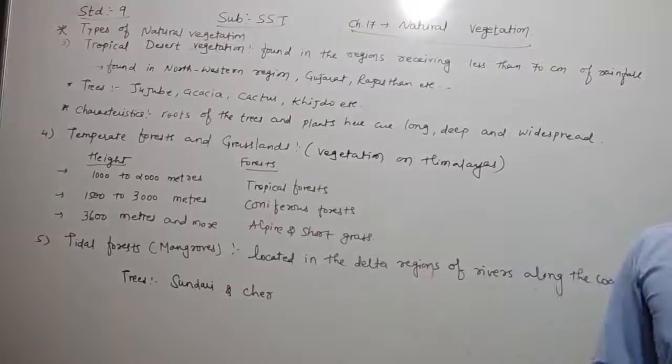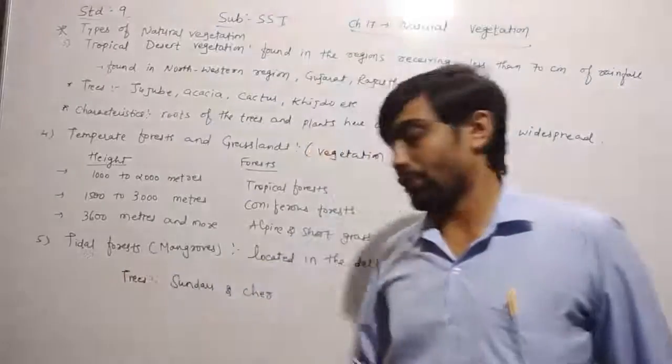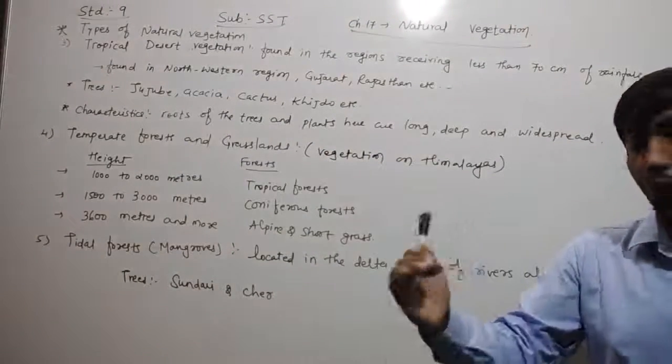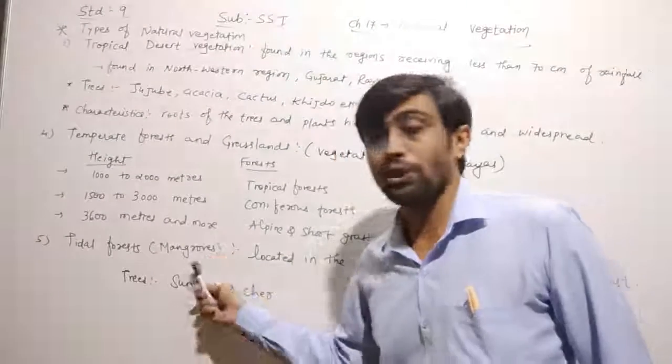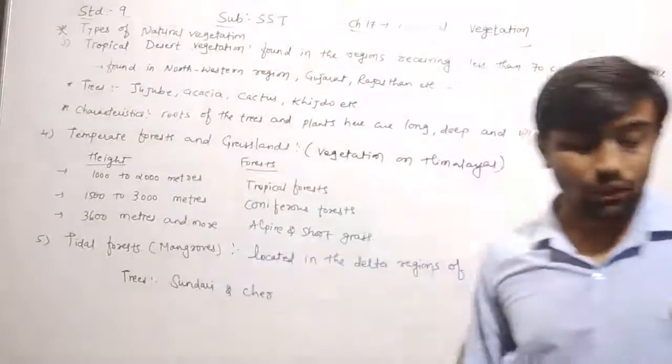Last and fifth one, among the types of natural vegetation, is the tidal forest. Which one? Tidal forest. It means Bhartina Jangalo. What is another name of the tidal forest? Mangrove. Which one, dear children? Mangrove is another name of the tidal forest.